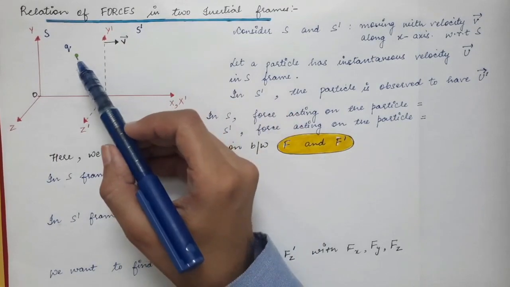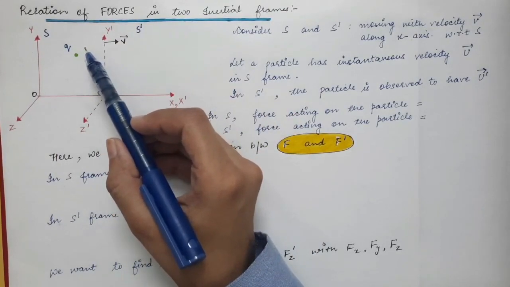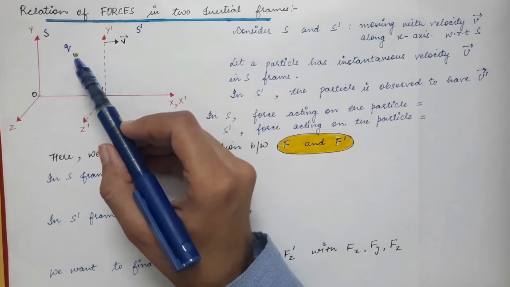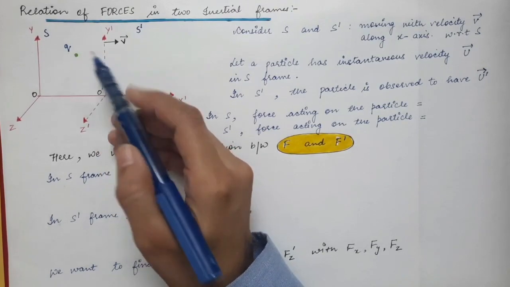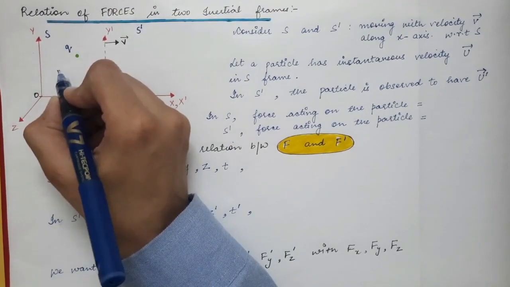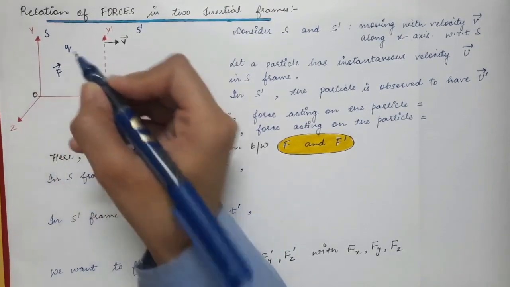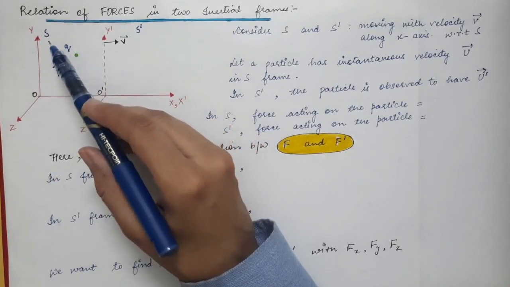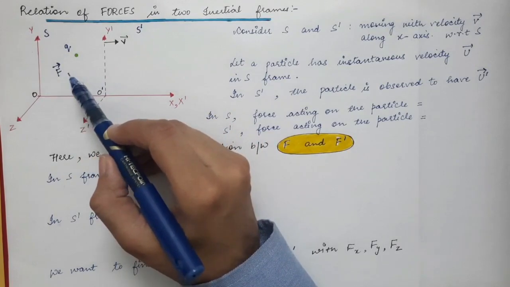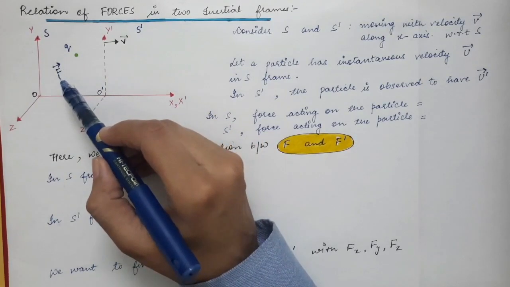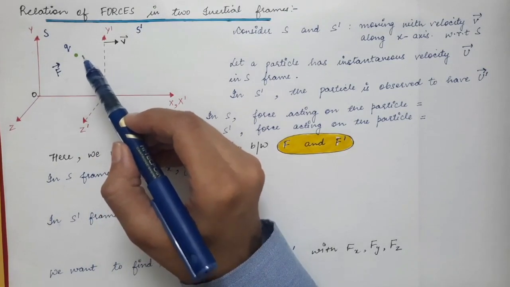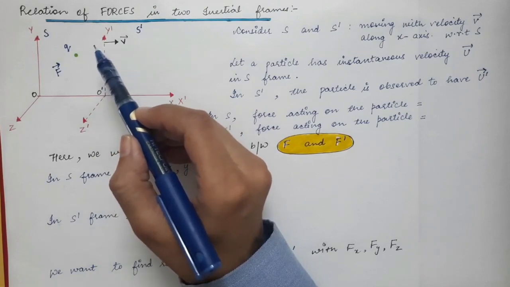Now this charge is moving with a certain velocity. Let's say there is some force acting on this charge. If there is a force, there will be acceleration. Let's say the force in the S frame is given by F vector. Since force is equal to mass into acceleration, if there is force, there is acceleration and hence there is a change in velocity.